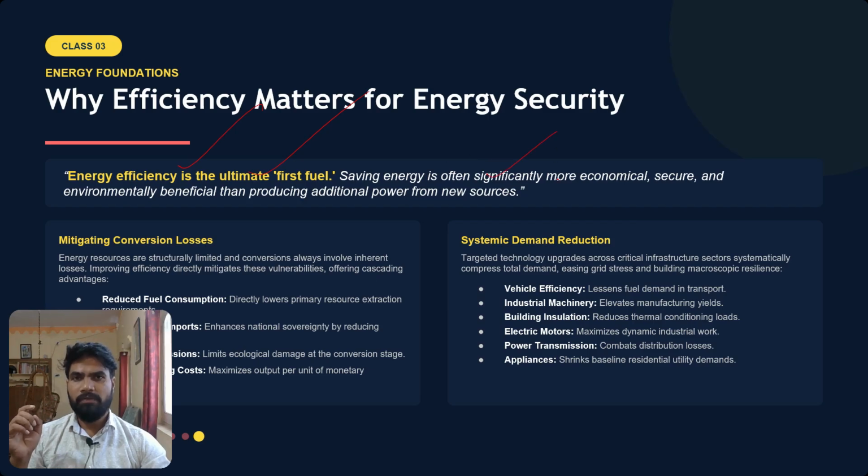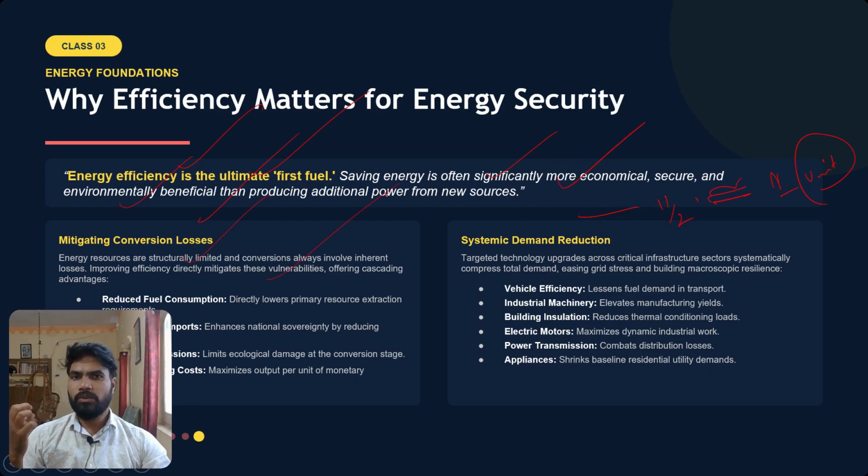Saving energy is often significantly more economical, secure, and environmentally beneficial than producing additional power from new sources. So that's why it is said that producing 1.5 units of energy is actually equal to saving 1 unit of energy. So saving energy is very, very important. So how do we mitigate the loss of energy?